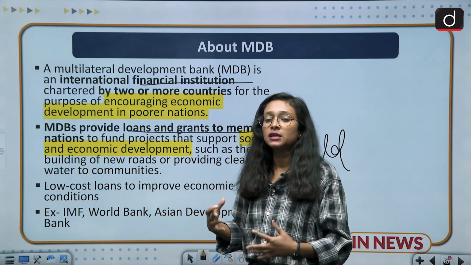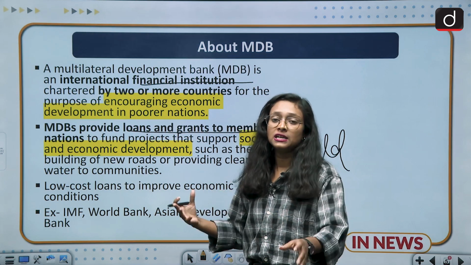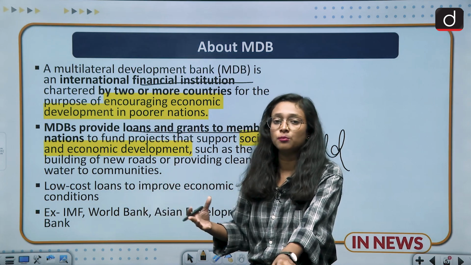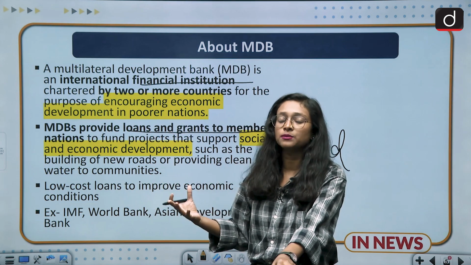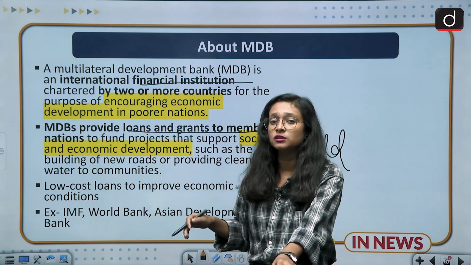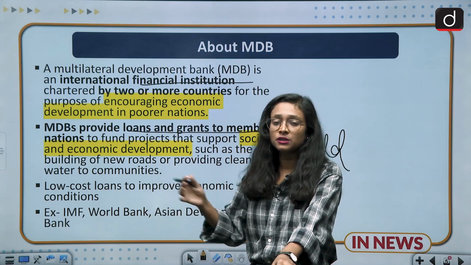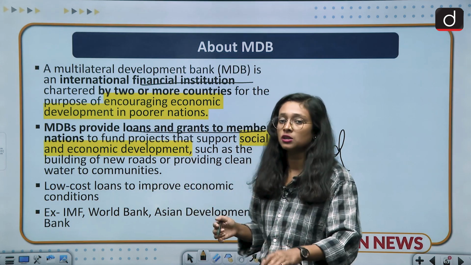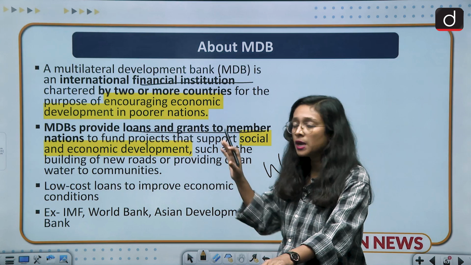It means developed countries provide loans to developing nations, and developing nations borrow from them. So it is a lending platform, and this is the basic job of the MDBs.